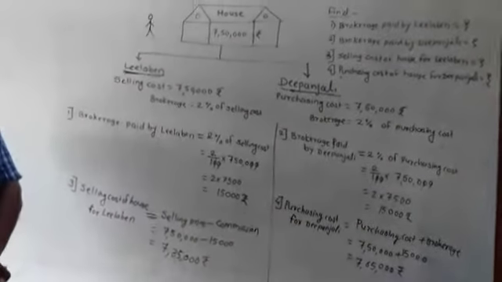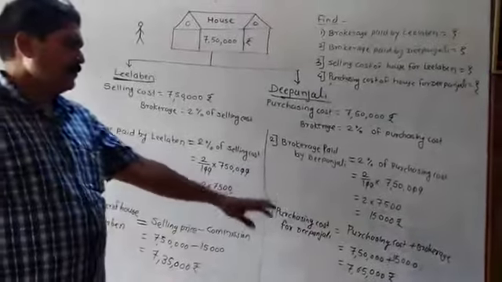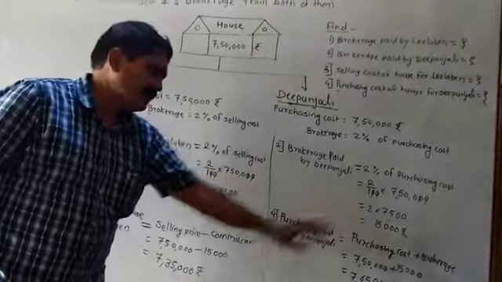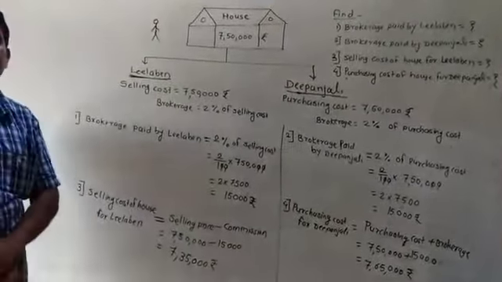I think you understand all these things. Only one thing you have to keep in your mind: while purchasing you have to add the brokerage, while selling you have to subtract the brokerage.